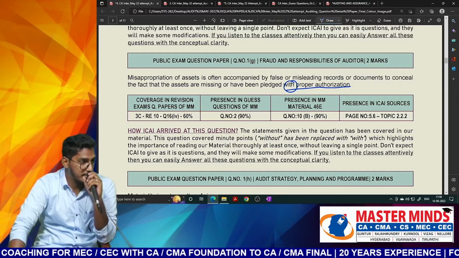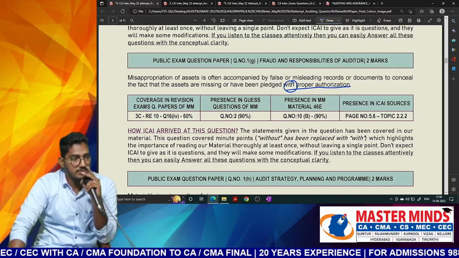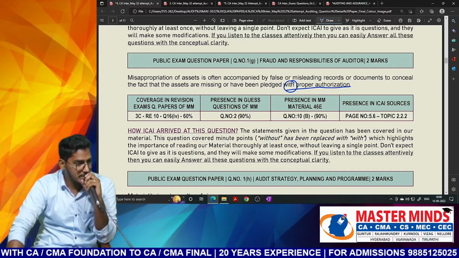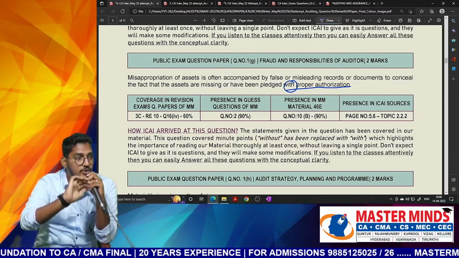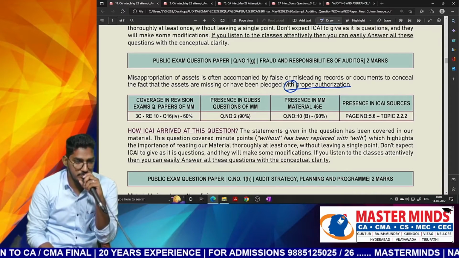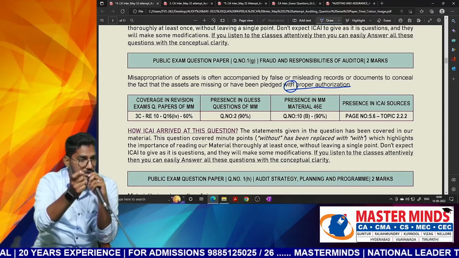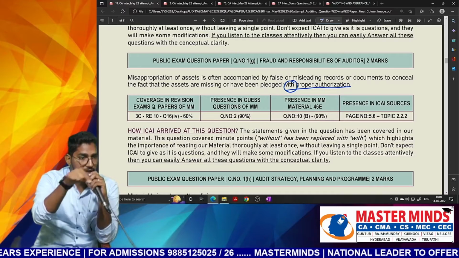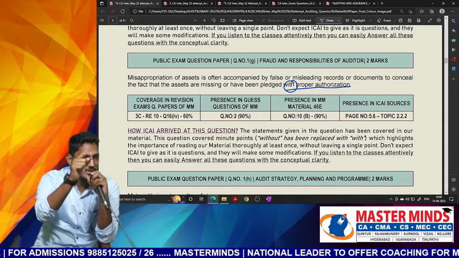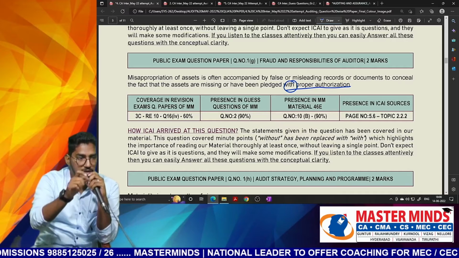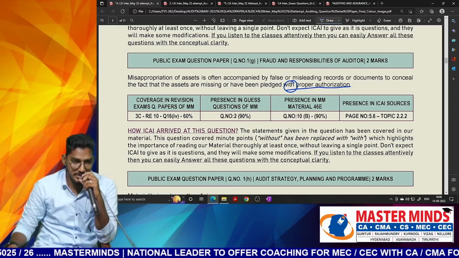MCQs are going to be very important. Sometimes we generally come to a wrong conclusion. Read it minimum twice, then come to a conclusion. Clear everybody? Whenever you are reading these kinds of lengthy sentences, try to analyze them from multiple perspectives, particularly with the words with, without, and, or, not. Wherever these terms are there, read as if you take out that term. If somewhere in the sentence 'not' is there, take out that 'not' and see how it looks. That will tell you how the true or false statements can be tested.